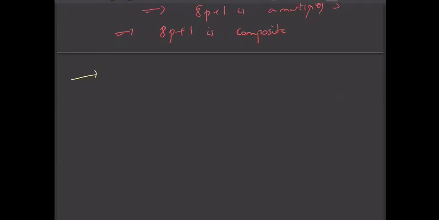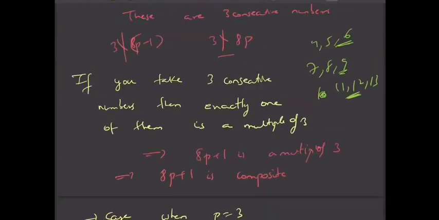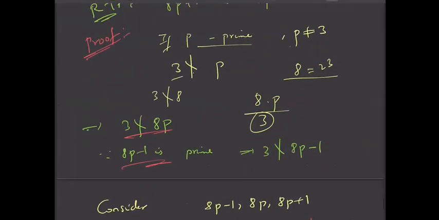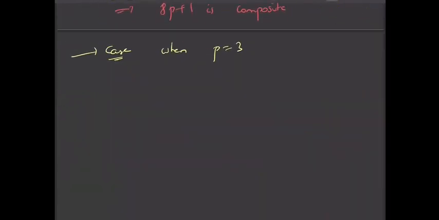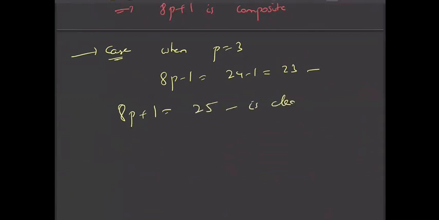And let us also consider the case which we have left over. That is, let us take the case when p equal to 3. This I have left, right? In the beginning, I have just assumed that p is not 3. So if p equal to 3, clearly you can see that 8p minus 1 is 24 minus 1, which is 23, and it is prime. We needed to prove 8p plus 1 is composite. So this is 25, which is clearly composite, because you have 5 as a factor.